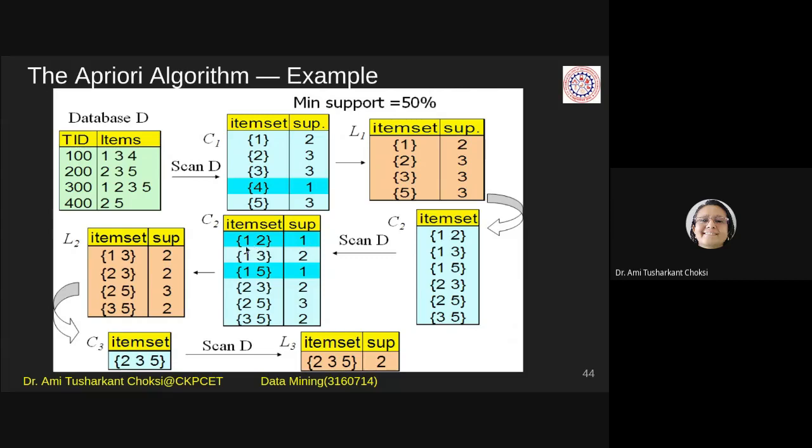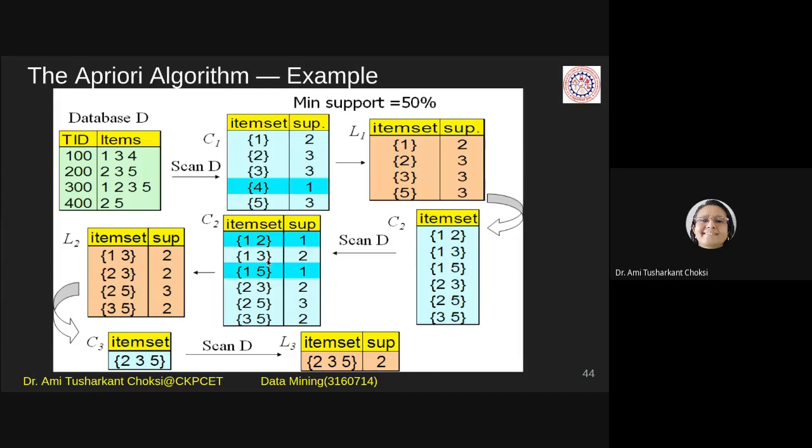Now for counting this support, we have to find the pair 1, 2 in these transactions. Let us check it out. 1, 2 is there in this one? No. In this one? No. In this one? Yes. So 1 is the support of 1, 2, right? Here, 1, 2 is there? No. So the support count of 1, 2 remains 1 only, right?